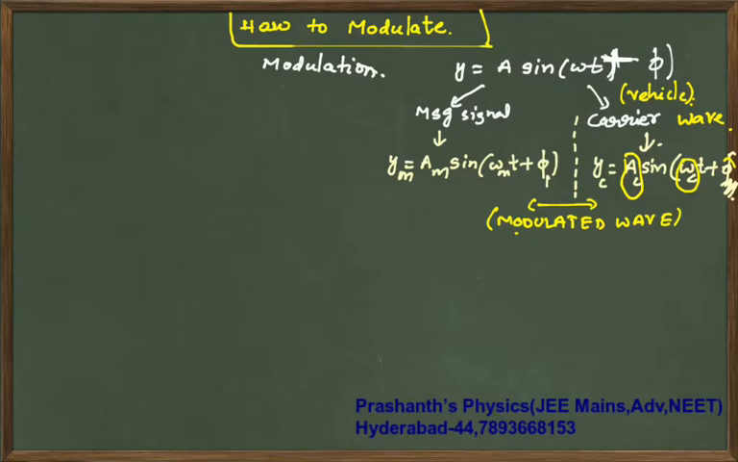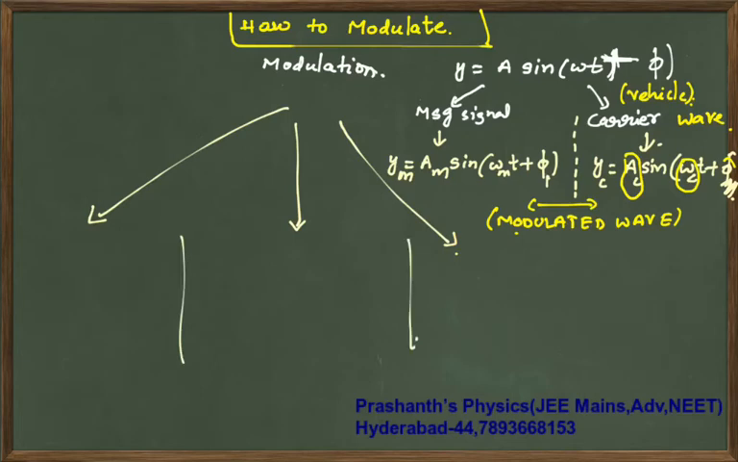Okay, now if you take this modulation, you want your expected result. That expected result can be achieved mainly in three ways. What are those three ways? I will tell you. The first one is amplitude modulation, which is also called AM modulation.